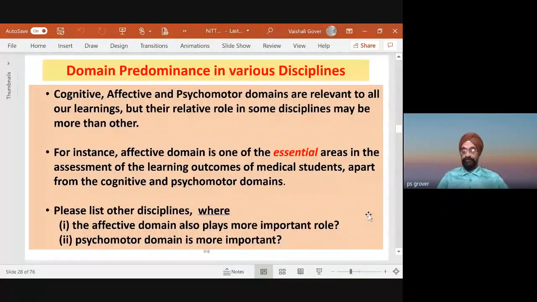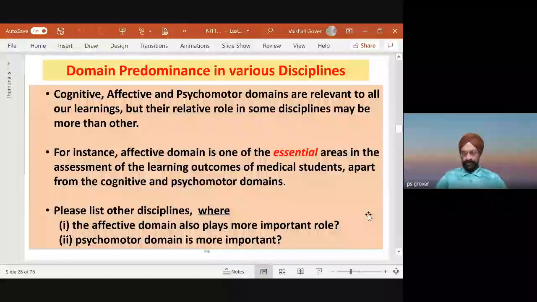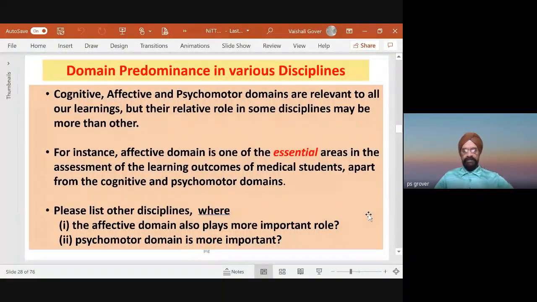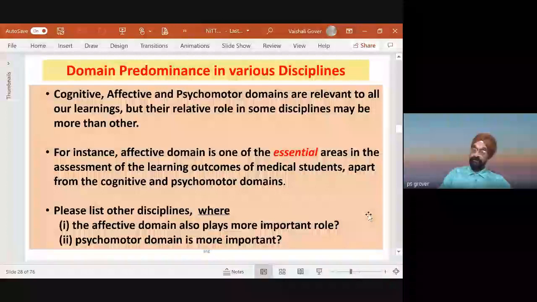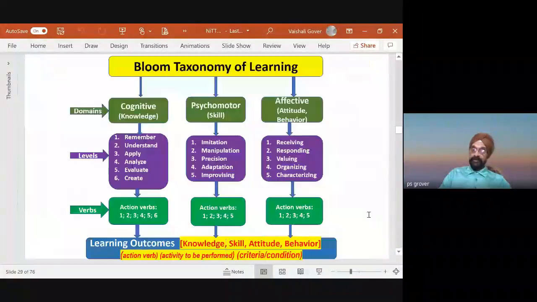The psychomotor domain is more important in education where manual work is important. So now in the present case, let's say psychology, pharmacy, or engineering, these all 3 are important. Only the ratio may be different depending upon what you want the student to learn. Please appreciate that. That is how.